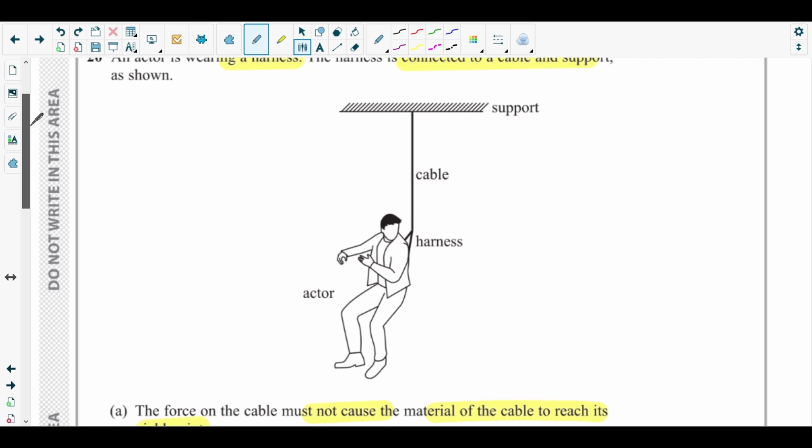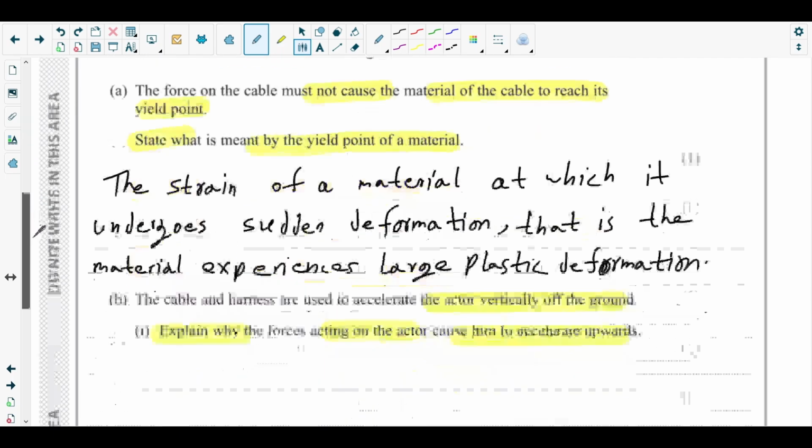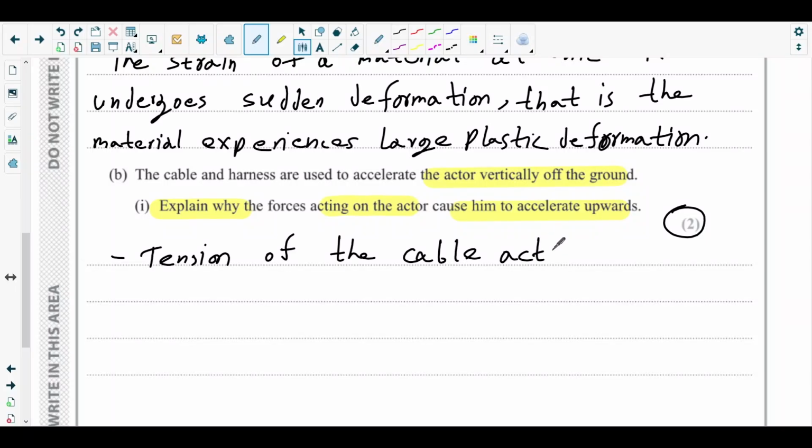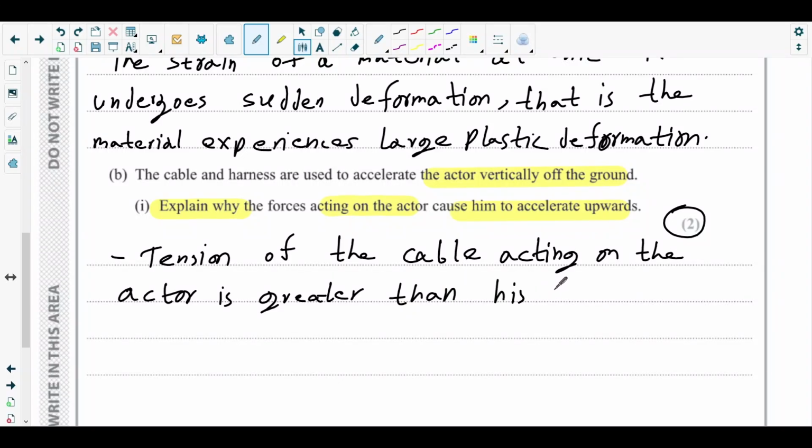This is basically the tension of the cable, right? The first point, it is for 2 marks, right? So the first point is: tension of the cable acting on the actor is greater than his weight.